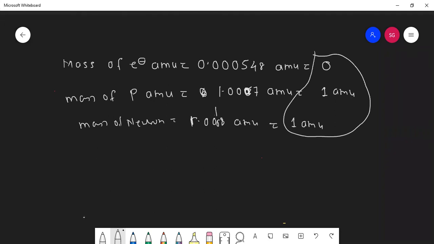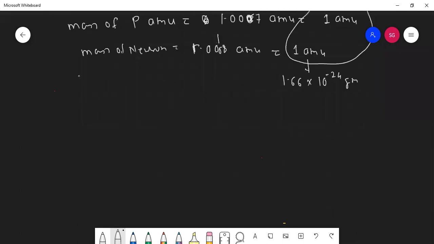And you know how to convert this AMU into gram. You have to multiply it by 1.66 into 10 raised to minus 24 grams, if they say convert this AMU into gram.